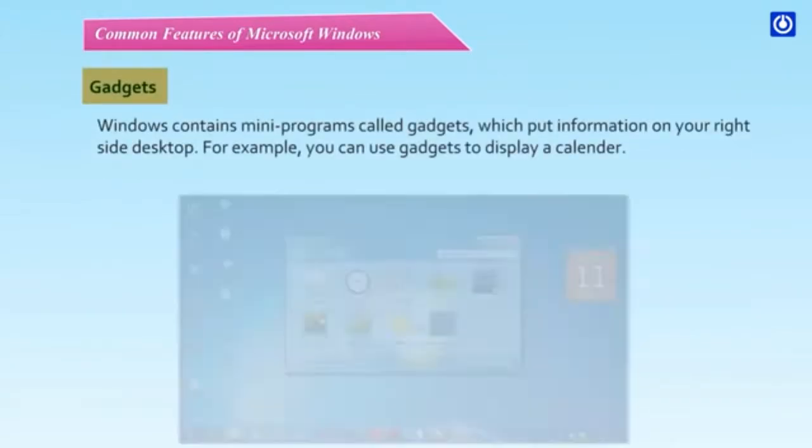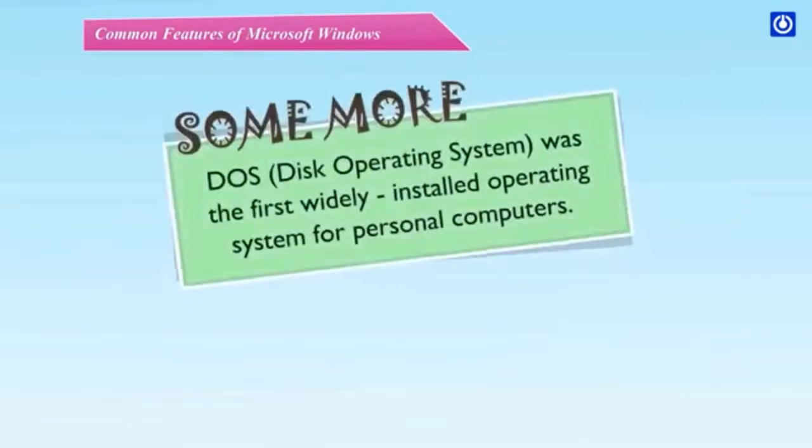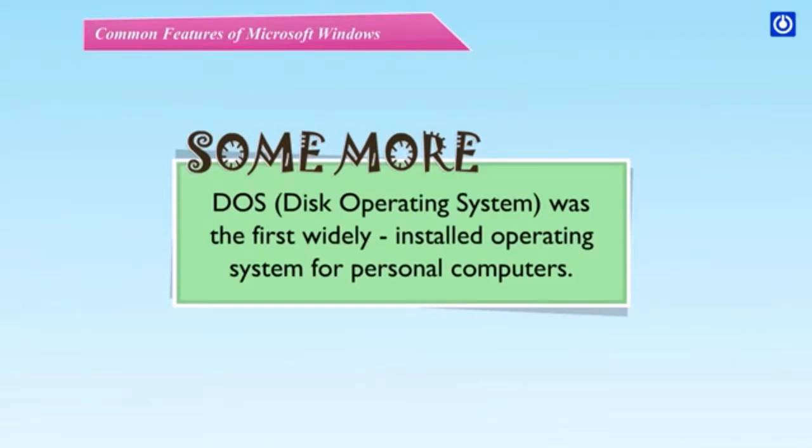Gadgets. Windows contain mini programs called gadgets, which put information on your right side desktop. For example, you can use gadgets to display a calendar. Some more. DOS. Disk Operating System was the first widely installed operating system for personal computers.